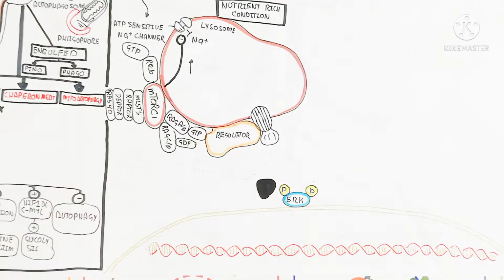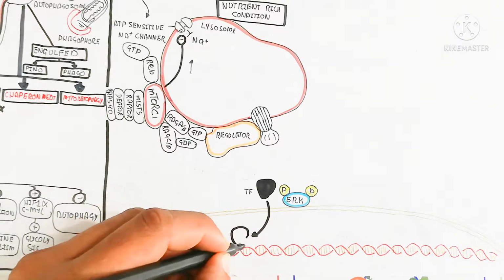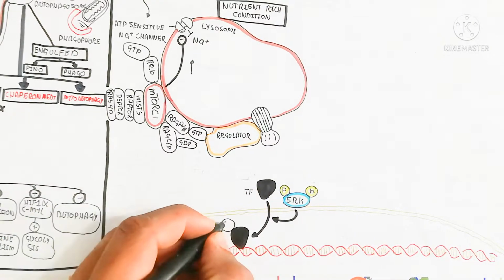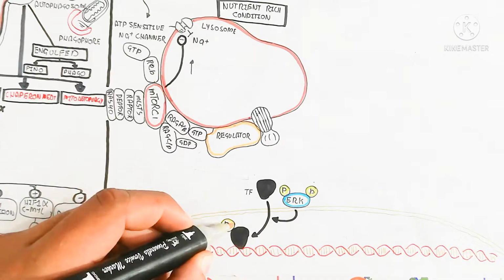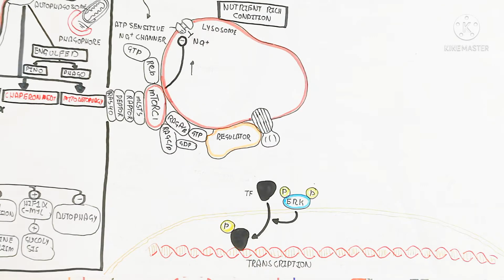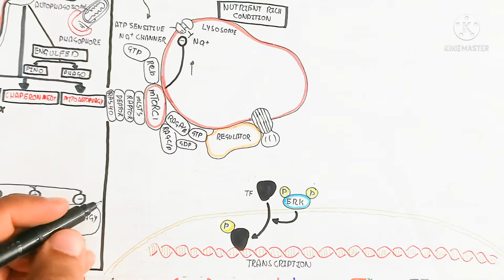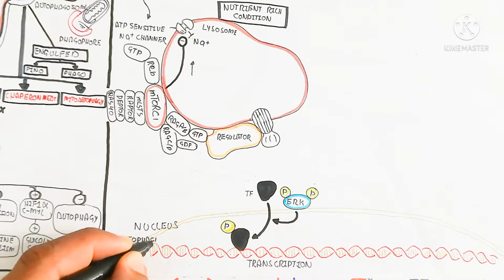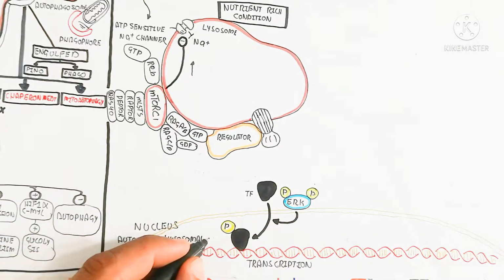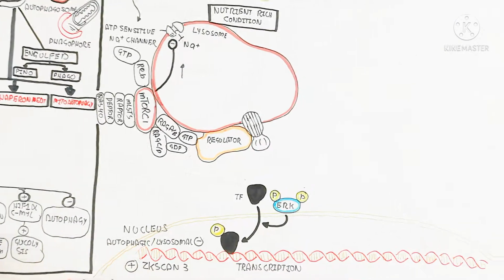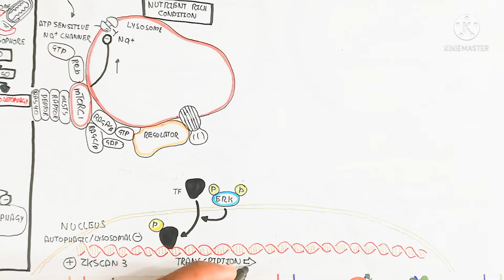So ARC, again I am talking about the ARC, is used for the transcription. So here the transcription factor will bind by the stimulation of the ARC. So ARC will stimulate the transcription, by the transcription factor and phosphorylation to transcription. After this transcription, the autophagic and lysosomal genes will basically be inhibited.